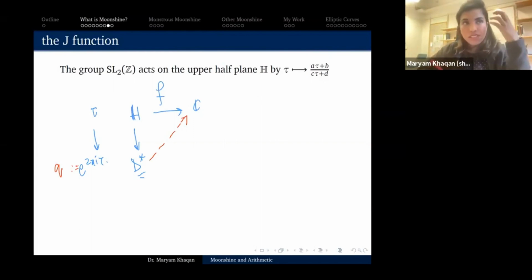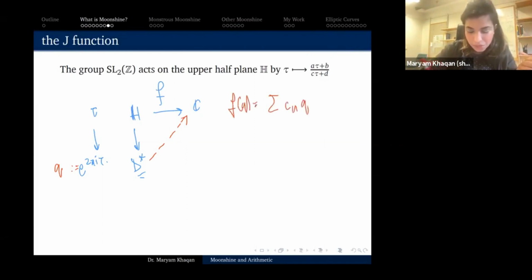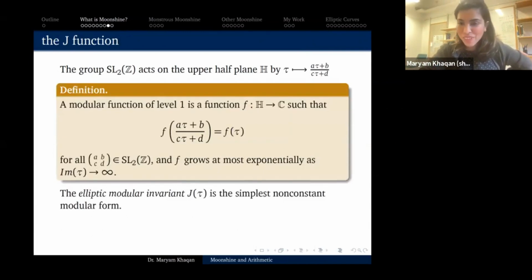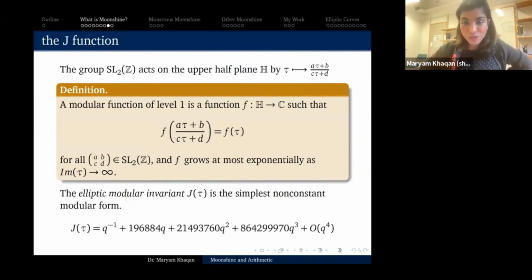And for meromorphic functions in the complex plane, you can write their Fourier expansions. If I have a function in terms of Q, I can always write the sum of c_n Q to the n, where n can range from negative infinity to positive infinity, but I really want it to be greater than some number. So that's why I added the condition that my function grows at most exponentially. So I want these to be Laurent series. Now, what are the c_n? Well, they will differ with each f, and I haven't told you and actually won't tell you how to find them for the J function. But it is a well-known thing that those are the coefficients for the J function. Does that answer your question?